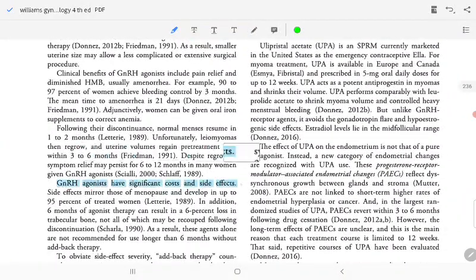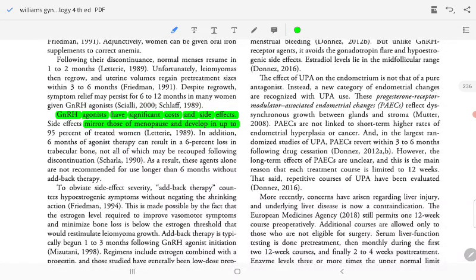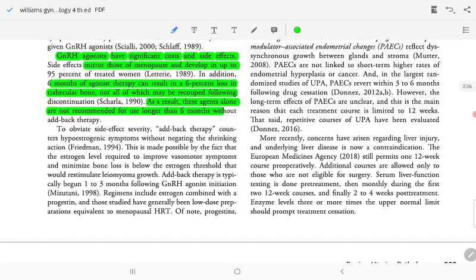Significant myoma volume reduction, up to 95%. There is significant loss of trabecular bone, not all of which is recovered following discontinuation of treatment. This is essentially not a good bone loss without addback therapy. To obviate side effects, addback therapy counters hypoestrogenic symptoms without negating the shrinking action. This is made possible because the estrogen level required to improve vasomotor symptoms and minimize bone loss is below the estrogen threshold.